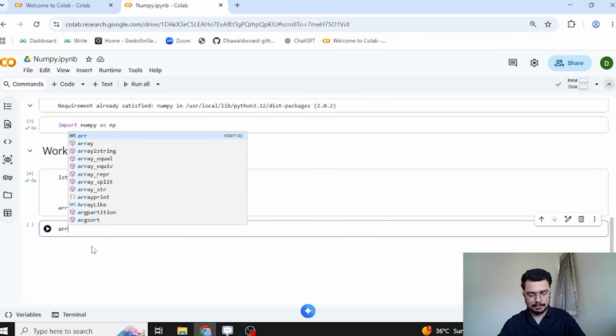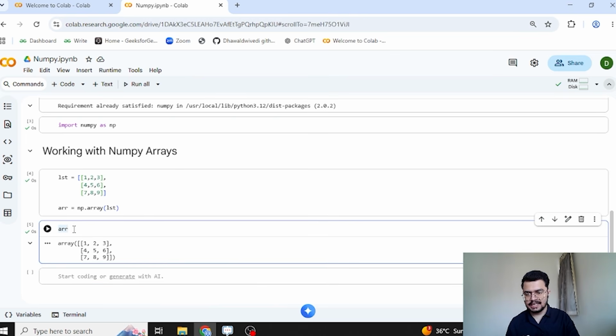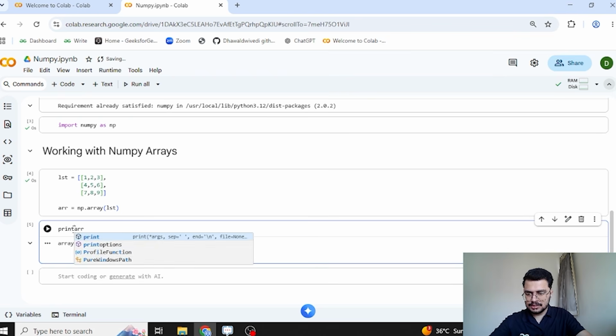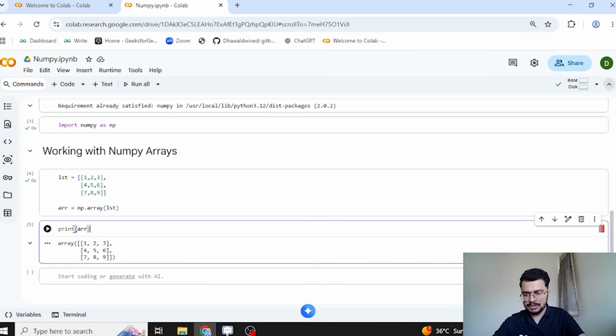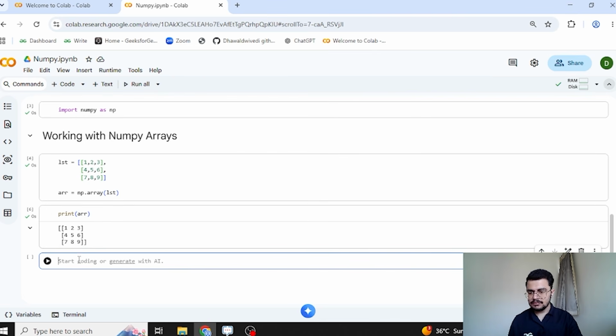If I want to print it, I can print the array like this. Google Colab provides a feature where we can directly write arr, but in other environments you have to specifically mention the print keyword. In Colab it works without print as well. So we have printed our basic NumPy array.